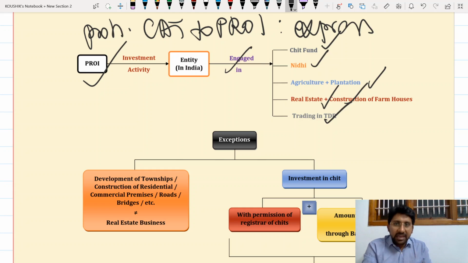I am having a land because that land came to me through my ancestral property. So I am not purchasing it. I haven't purchased it. I got it as an ancestral legacy. I got the property. Now what I will do? I don't have money to construct a building in that, but I can have a chance to give it for development to a person.